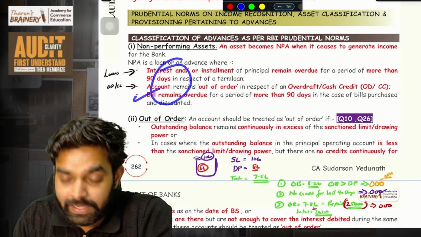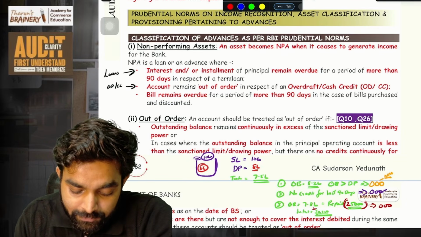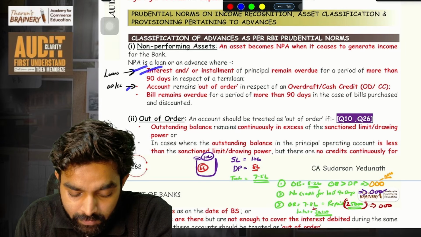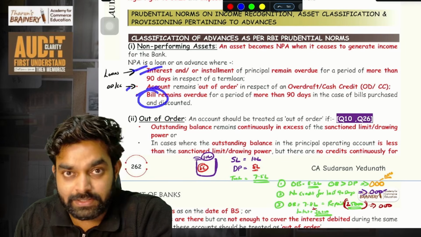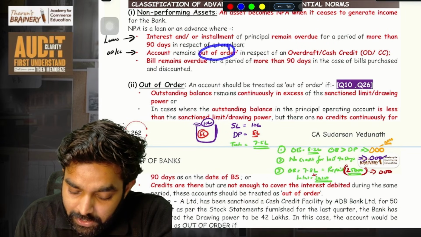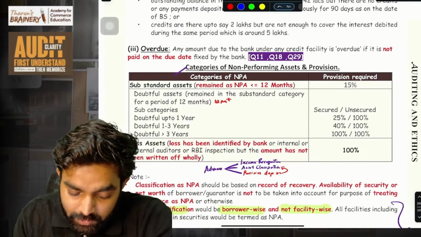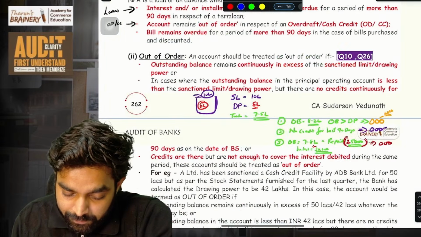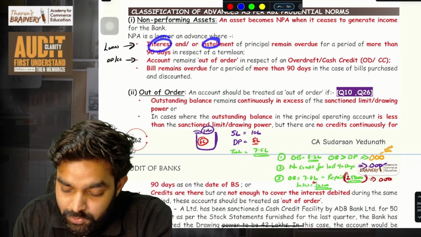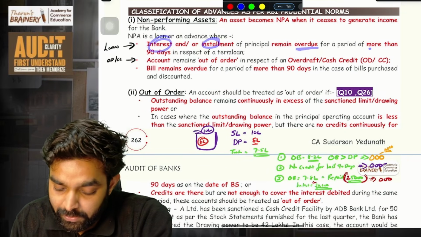For these three things, different types of limits are there. For loans, this is the limit. For ODCC, this is the thing, and for bills, this is the limit. So what do we mean by out of order? Before that, let's see what overdue means. Here, interest or installment remains overdue for more than 90 days, right? And here bills also become overdue.